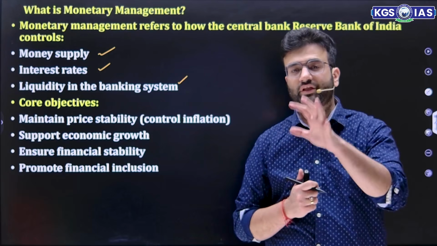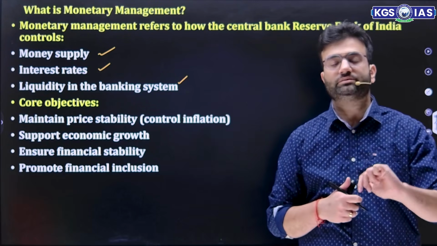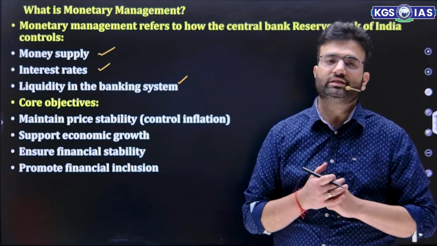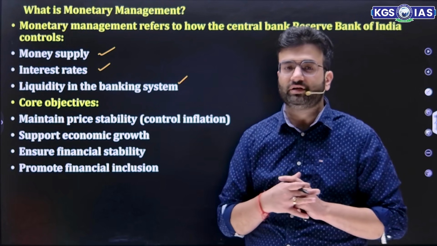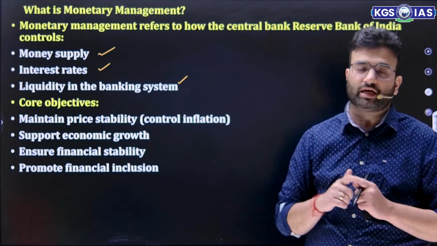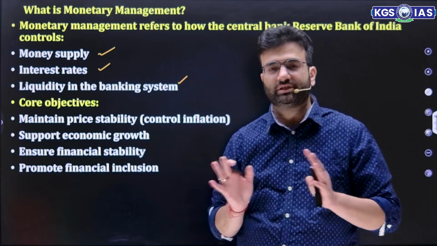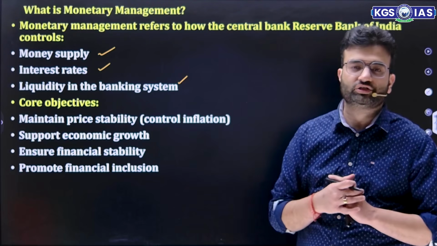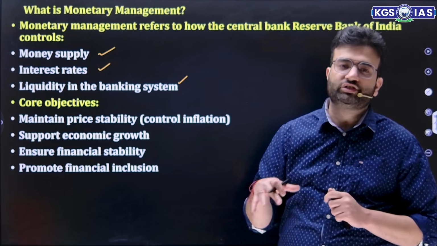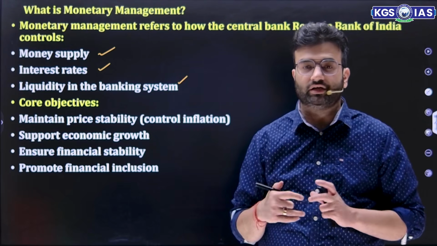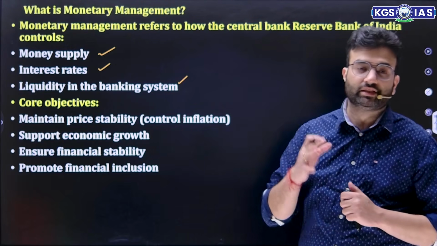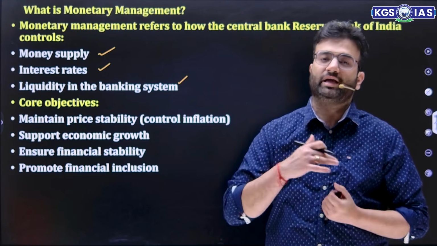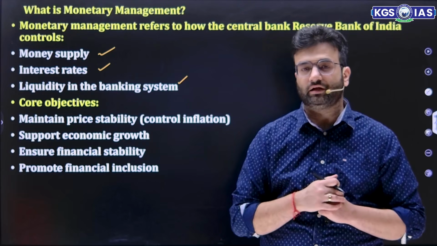Suppose there is huge inflation going on, or let's say galloping inflation is going on. In that case, if the RBI or the monetary policy committee feels that the inflation is breaching the target, inflation targeting is 4% plus minus 2%, revised every 5 years, done by the central government on the recommendation of RBI. So if the inflation is going beyond 6%, that is 7% or 8%, in that case the money supply needs to be restricted. And how can this money supply be restricted? By increasing the repo rate, by increasing the CRR.